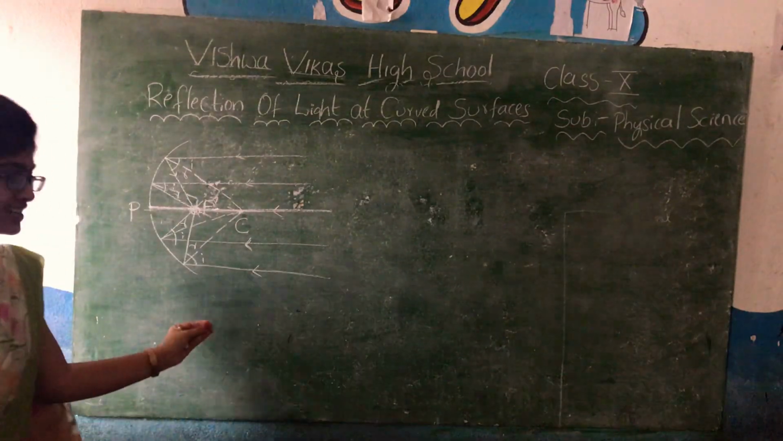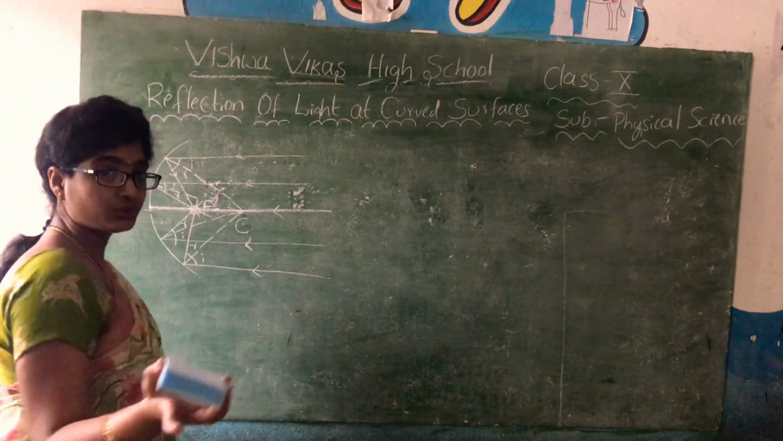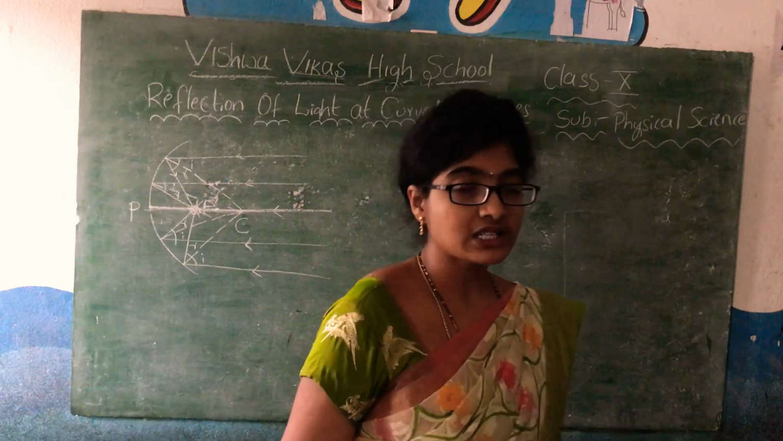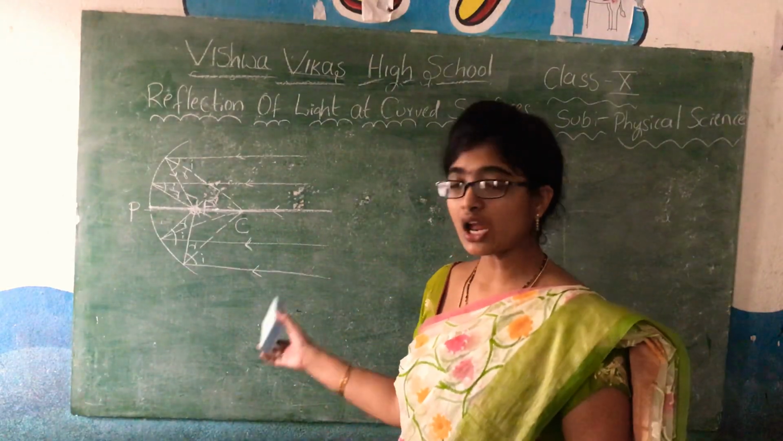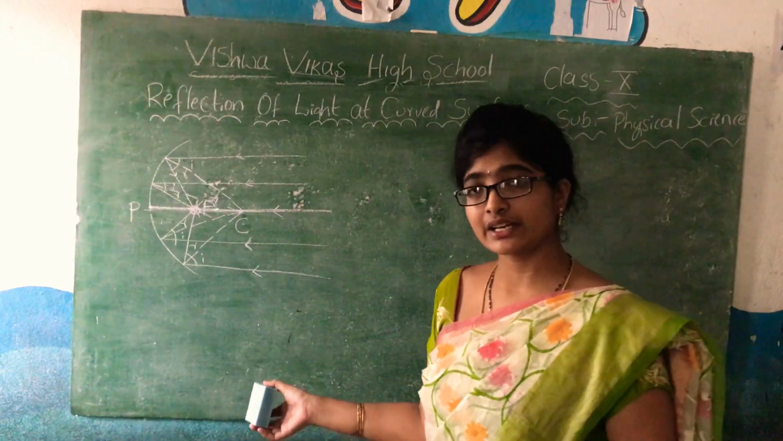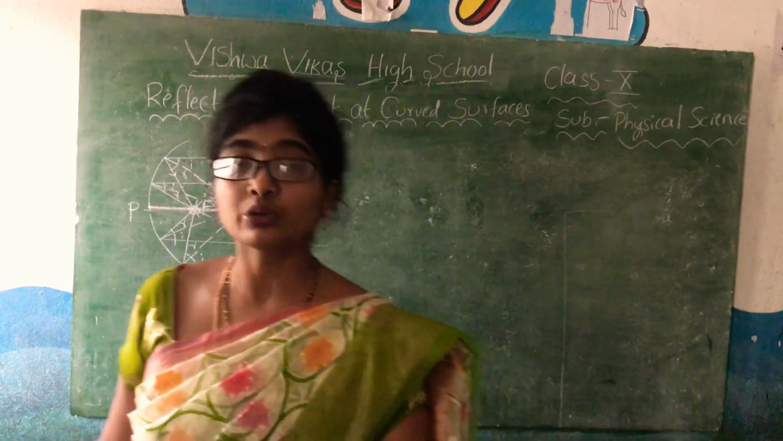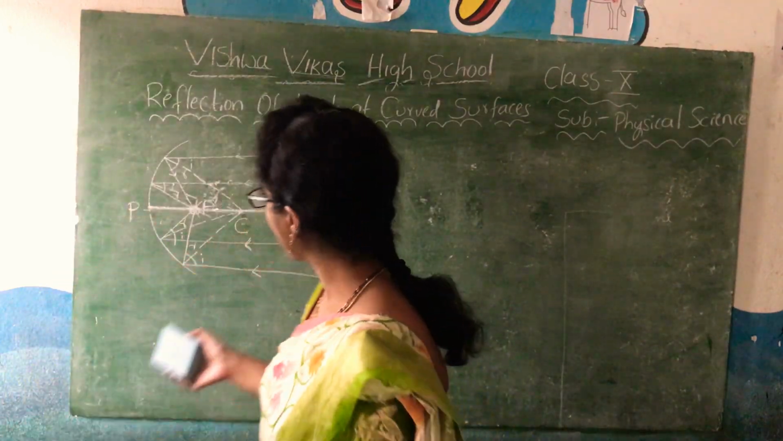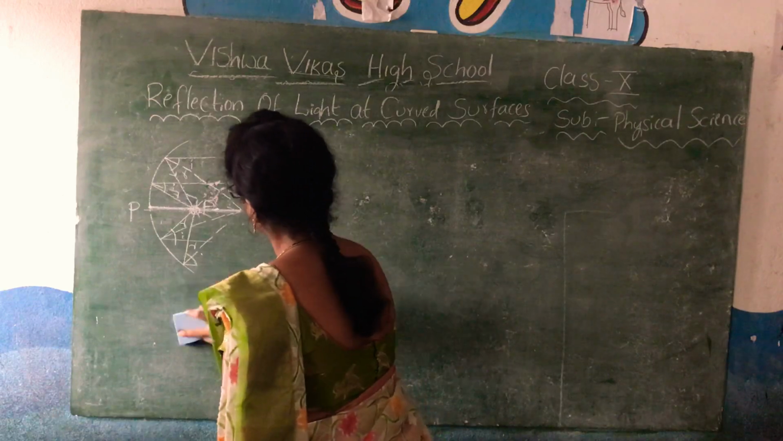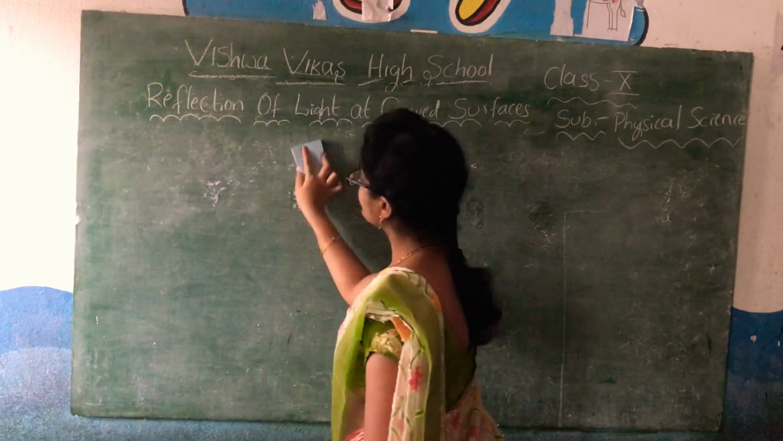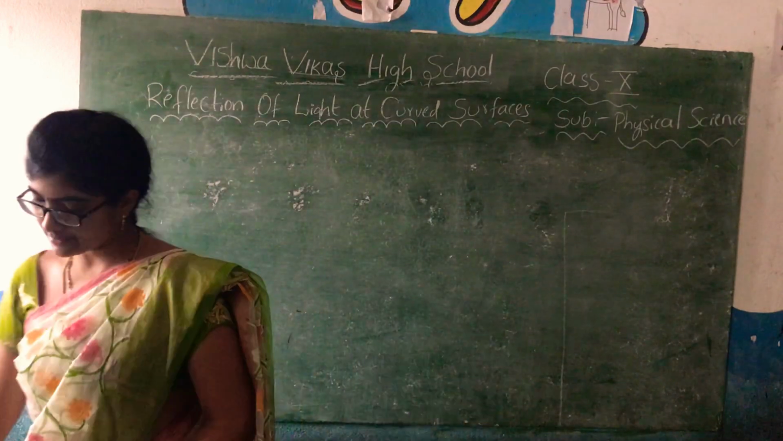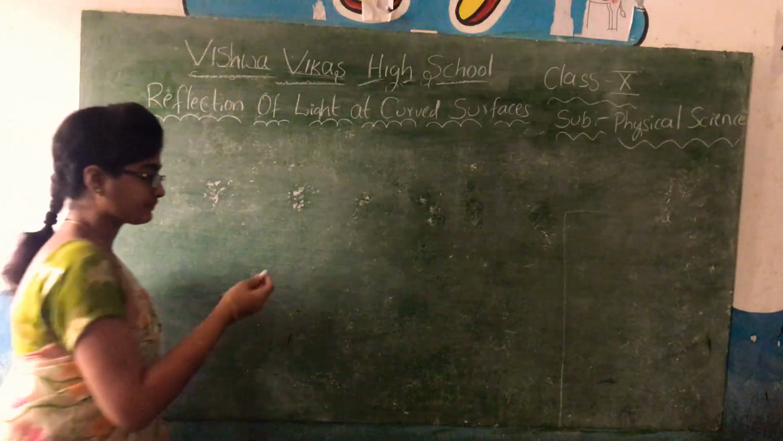This is a revision of the previous class, which was a study about the convex mirror. Try to draw the parallel rays for the concave mirror and see how the rays are reflected back and how the image is formed. Now I am going to start the lab activity.